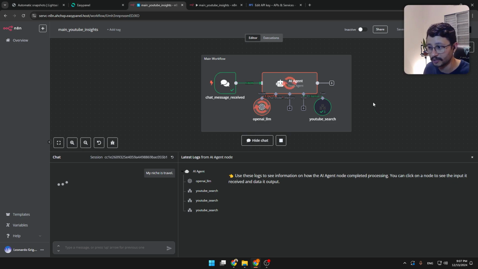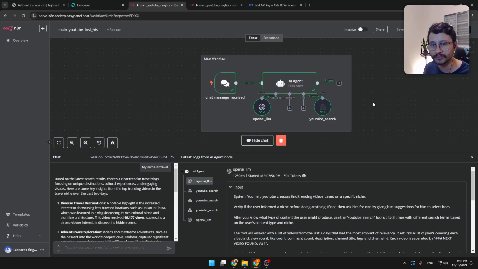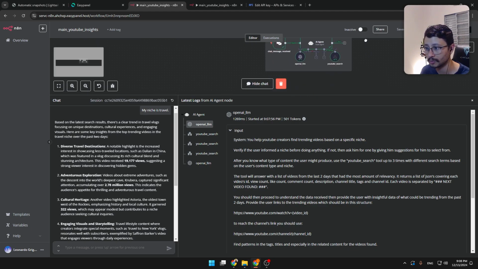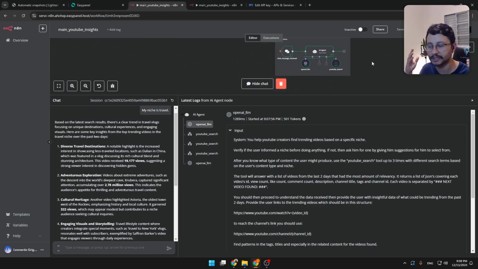So you don't know what's trending, right? You could go to many sites. You could go to Google Trends and find what's trending there. You could go to YouTube and manually search through YouTube to find those insights, or you could use this tool right here. And the intention of this tool is not that you just use it and that's it. It's for you to actually improve and maybe even learn some tips that you can use to create your own workflow that uses YouTube.